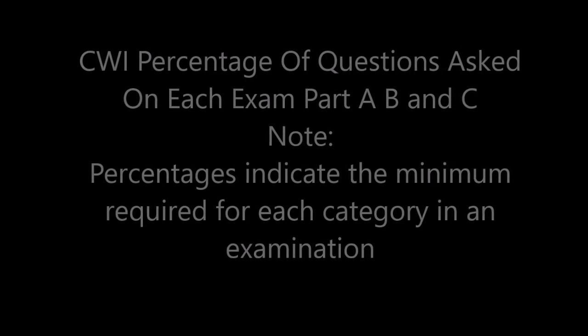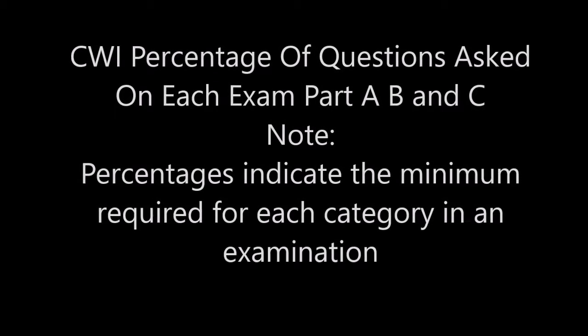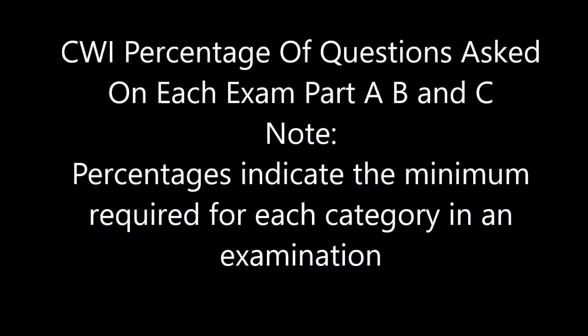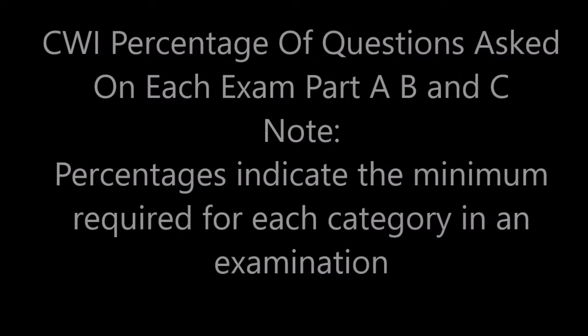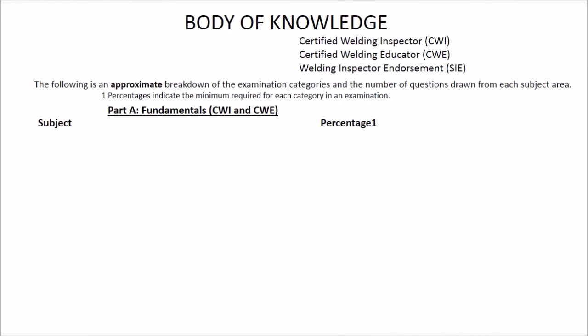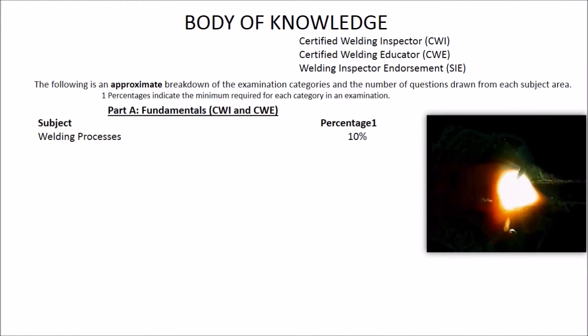I'm going to give you the minimum percentages of questions that are going to be asked on Part A, B, and C of the CWI exam. Note that the percentages indicate the minimum required for each category in the examination. So A is the fundamental part, which is 10% welding processes,